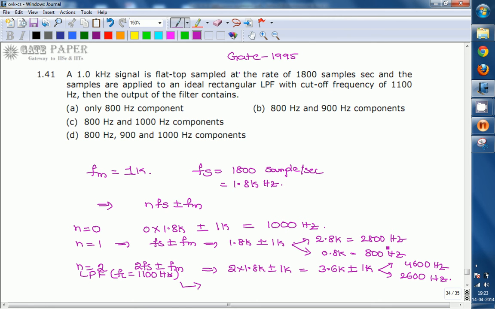The remaining high frequencies, 2800 Hz, 4600 Hz and 2600 Hz, are all rejected by the low pass filter because the cutoff frequency is 1100 only. Finally, the output contains only 800 and 1000 Hz components. Here the answer is C, 800 Hz and 1000 Hz only are available in the low pass filter output.